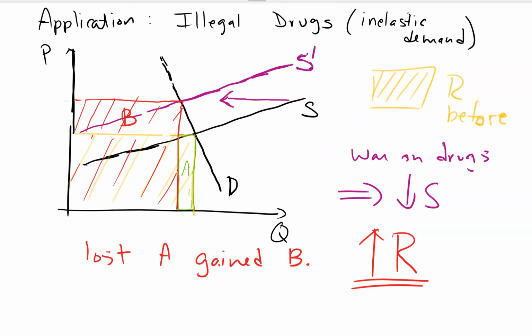Okay, so the problem really has to come from the other side, somehow finding ways to cut demand, right? If we can't cut demand for these things, if demand is there for the drugs, the potential profits get so big that no matter how many groups you arrest or put in jail, somebody else will always pop up ready to do this business because it becomes so lucrative. And so this is a simple application of this situation.